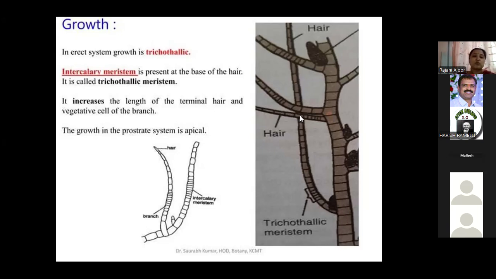In the prostrate system, apical growth is present. See, you can observe the picture. This is a hair-like structure. This is the intercalary meristem. The growth is like this. Okay, it's clear.